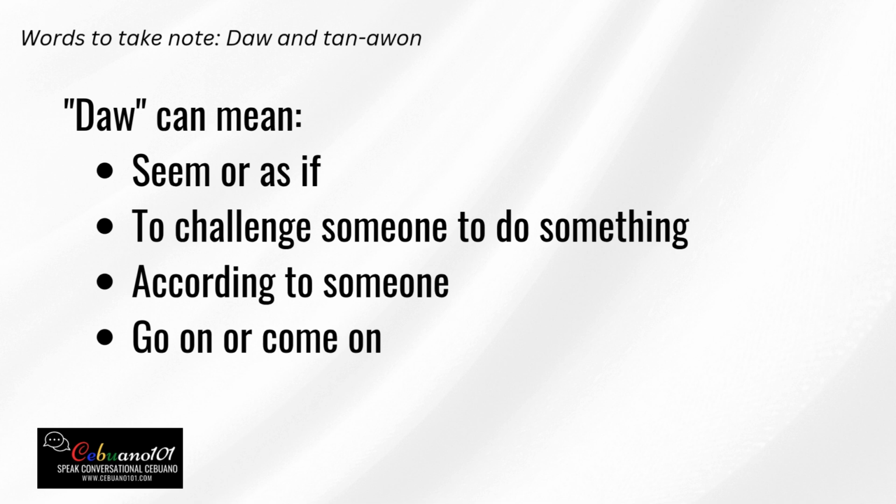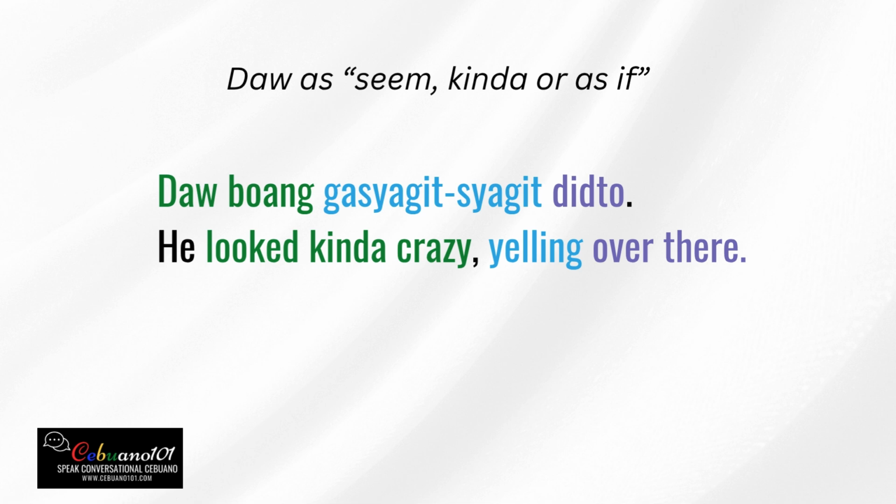The example sentence that we just had is more like to challenge someone to do something, if he can really reach the ceiling. That's the usage of daw in our example sentence. Now I want to dig a little deeper on the daw. Let's have some examples, mga higala.